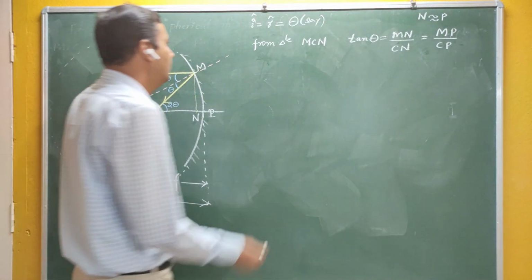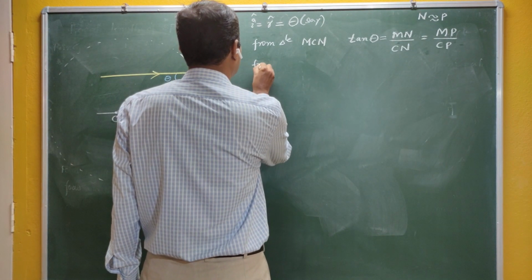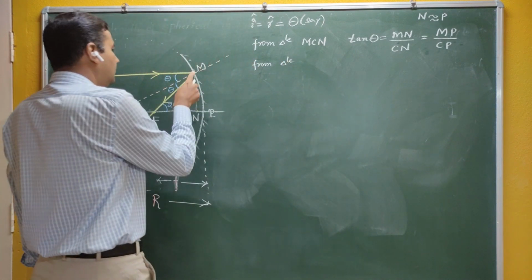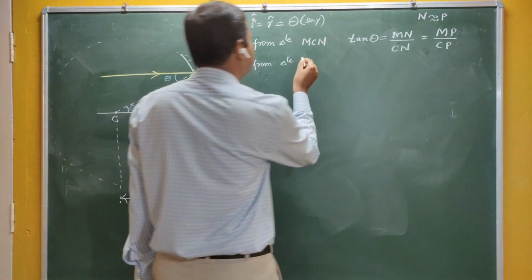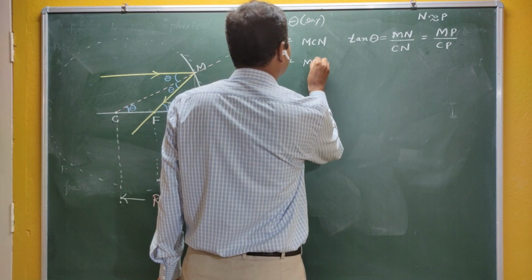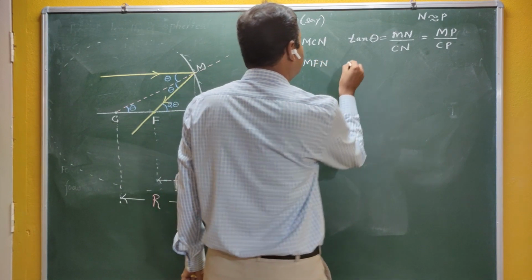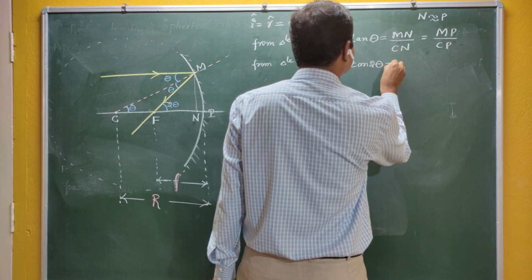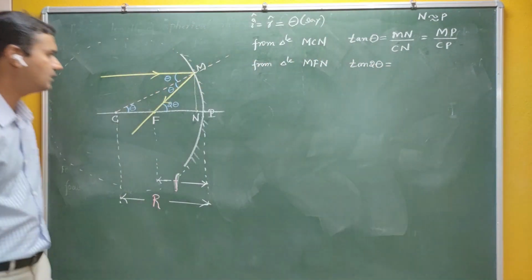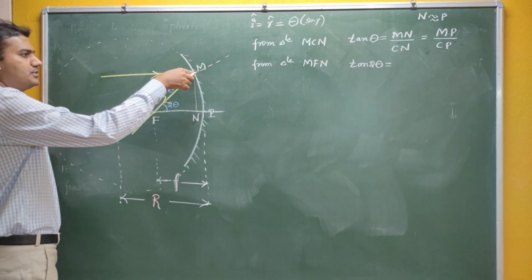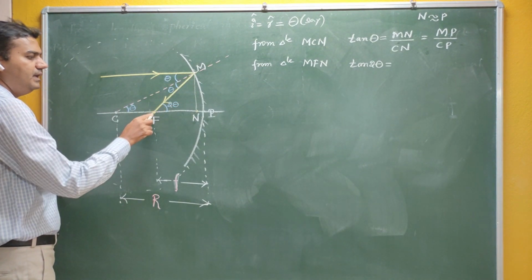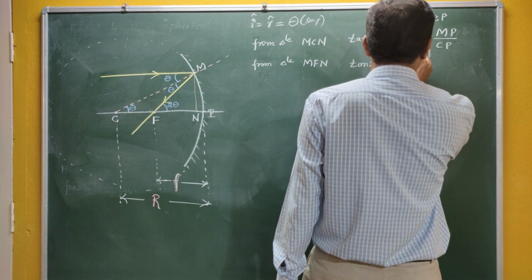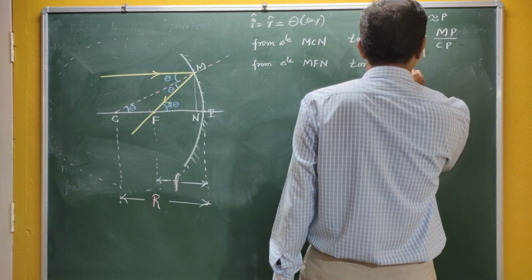Similarly, if I take this particular triangle MFN, then tan of 2 theta is equal to the opposite side MN by the adjacent side FN, so MN by FN.